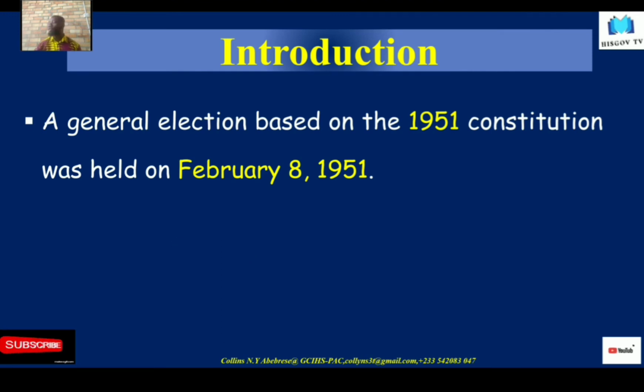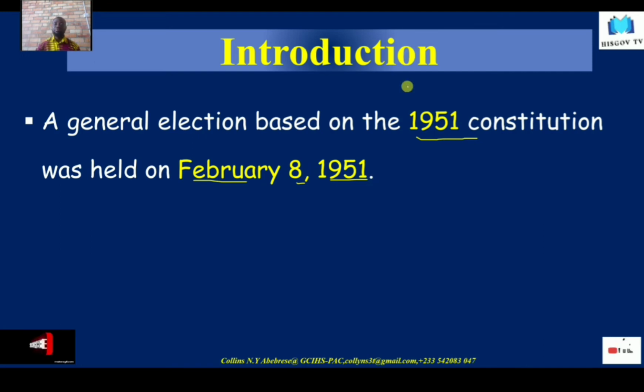So let's look at the general introduction. We are aware that the general election based on the 1951 Constitution was held on February 8, 1951. February 8, 1951 was the first time that an election was conducted in the Gold Coast, now Ghana.